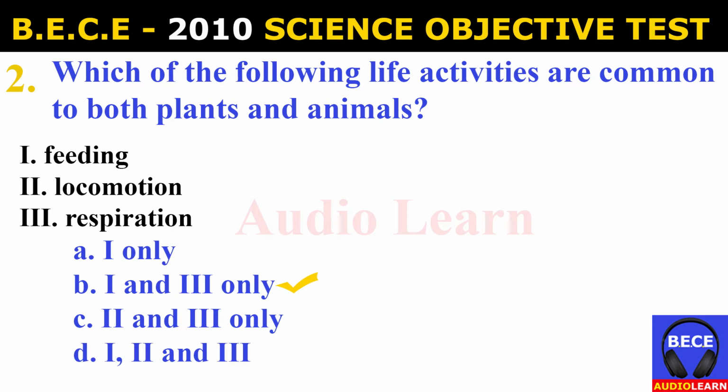And the answer is B. I and III only. Which of the following life activities are common to both plants and animals? The answer is feeding and respiration.